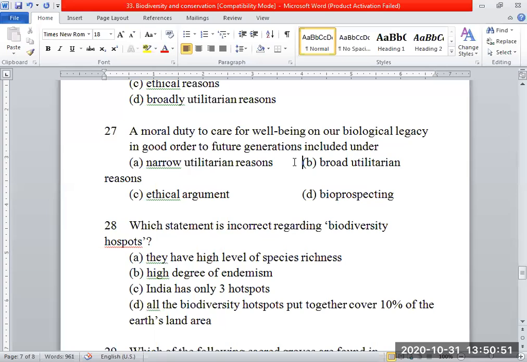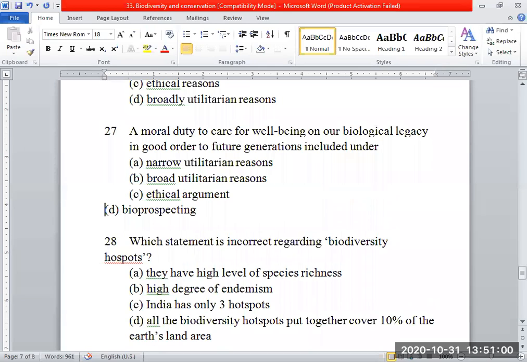Next, a moral duty for the well-being and our biological legacy in good order to future generations is included under ethical argument. Yes.